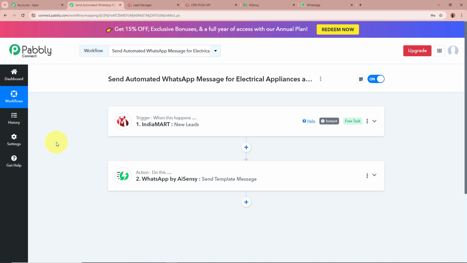So now to sum up what we have done, I am an owner of a business and I receive a lot of inquiries using IndiaMART from my leads. My objective is that as soon as a new lead is generated from any of my customers using IndiaMART, automatically a WhatsApp message should be forwarded to the lead, thanking them for showing interest in our services. And for that we've created this amazing automation between IndiaMART and WhatsApp with the help of Pabbly Connect.